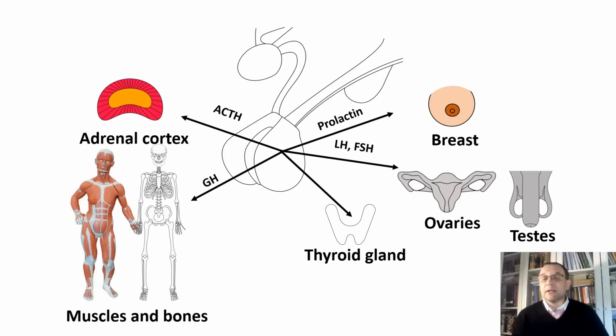Actually, the function of prolactin is to initiate milk production, right? That's what it is responsible for. Growth hormone, well, it comes by common sense, right? What is growing in our body? Of course, bones and muscles.